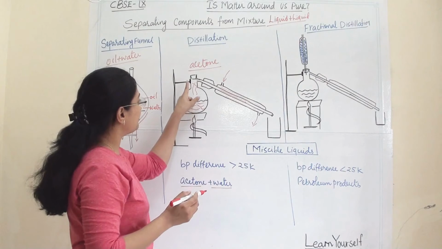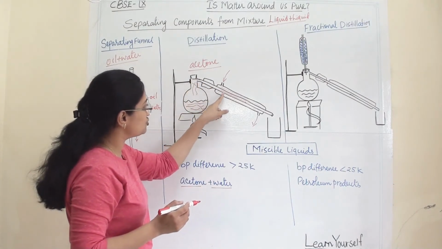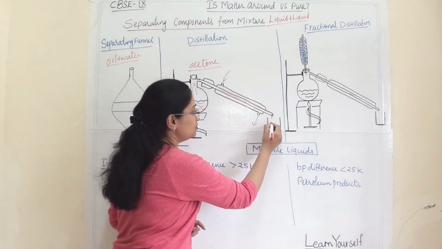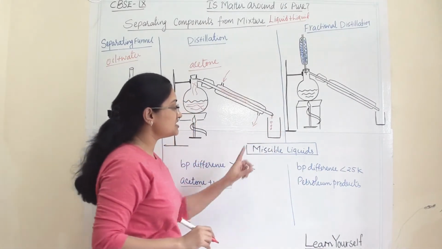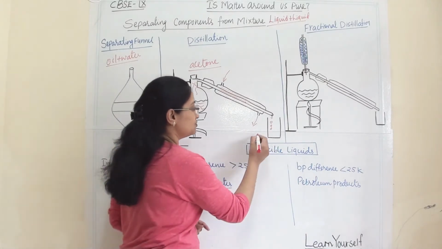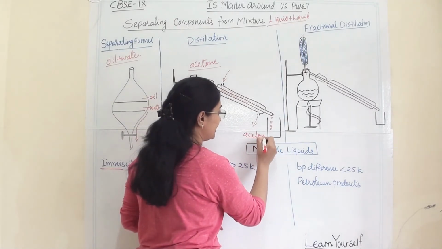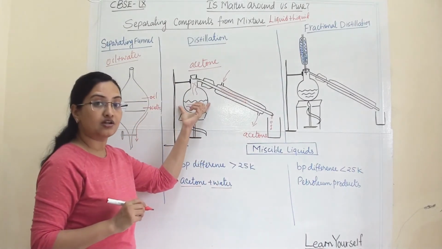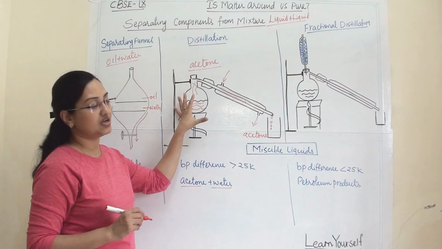All the vapor will condense through this tube and come till here, and the acetone will come out from this in a dropwise manner. So here we are collecting the acetone. We will get acetone at the end of the process, and in the round bottom flask the water will be lying behind.